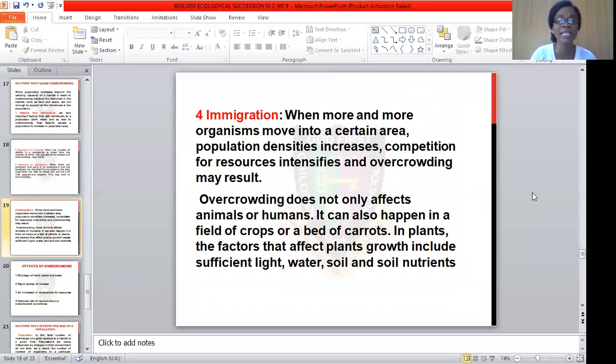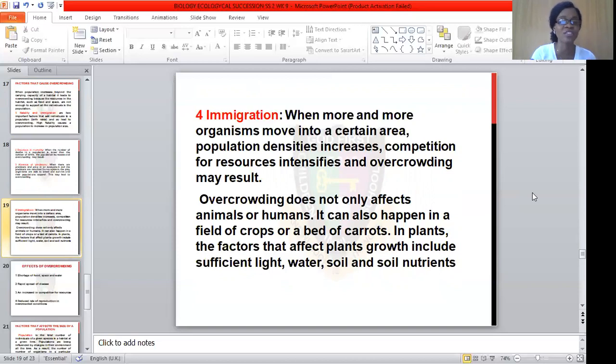The last one is immigration, which is when more and more organisms move into a certain area, population density automatically increases, competition for resources intensifies, and automatically it will lead to overcrowding. Like I said earlier on, overcrowding does not only affect animals or humans, it can also happen in a field of crops or beds of carrots.